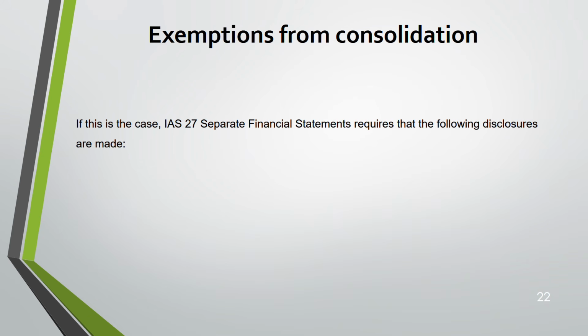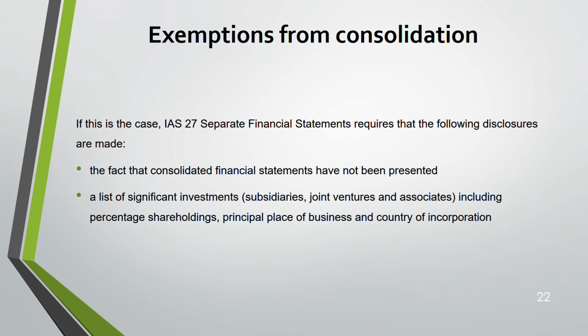IAS 27. You have to use IAS 27. Take help of IAS 27. IAS 27 we have already covered. It is separate financial statements, and this is required in certain areas. And in IAS 27, you have to make these disclosures. Number one disclosure is that you have not presented consolidated financial statements. Number two disclosure is you have to list all your significant investments in joint ventures, subsidiaries, and associates. And you have to give the percentages also, how much percentage you are holding in them, also the principal place of business and the country of incorporation. All this has to be disclosed under IAS 27.